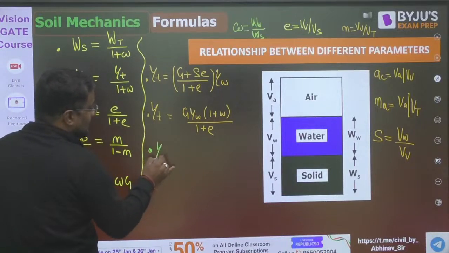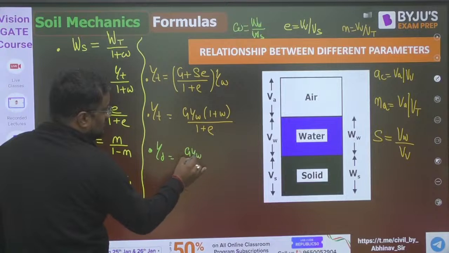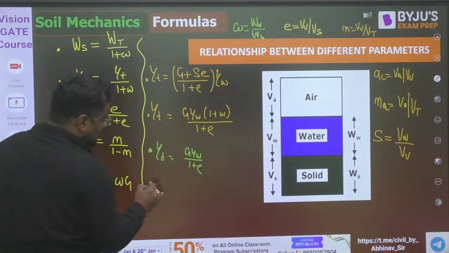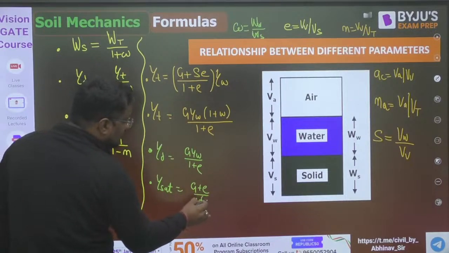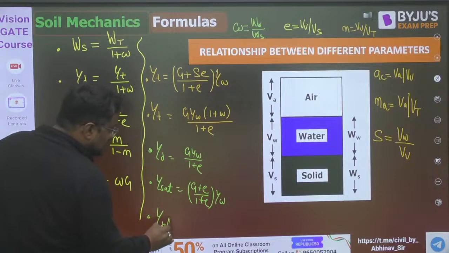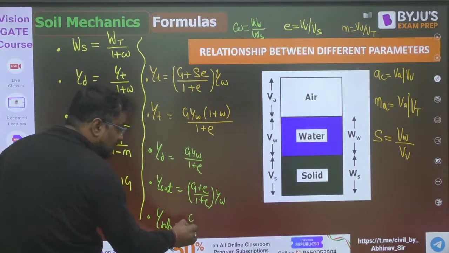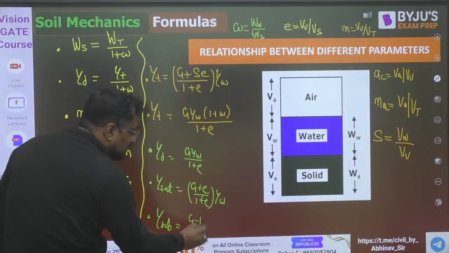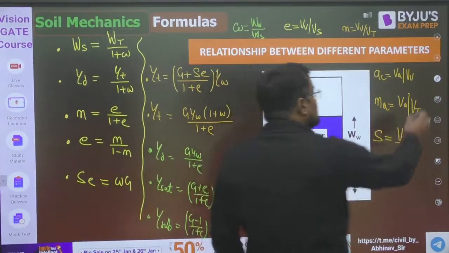Now guys, what is gamma dry? Gamma dry means when S will be 0, so it will be like this. Gamma saturated, when S is equal to 1, will be (G plus e) upon (1 plus e) into gamma W, and gamma submerged is gamma sat minus gamma W. If you subtract gamma W from here, the final expression will be like this, guys.